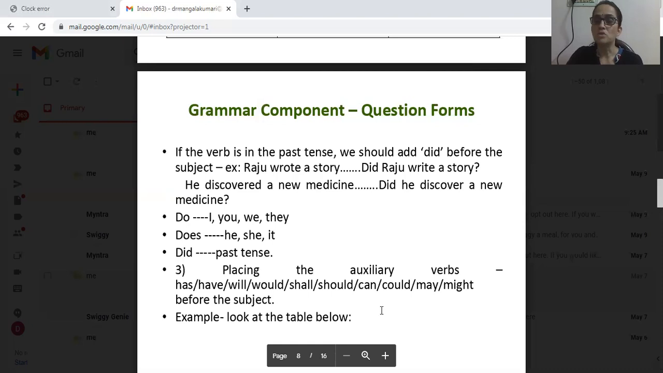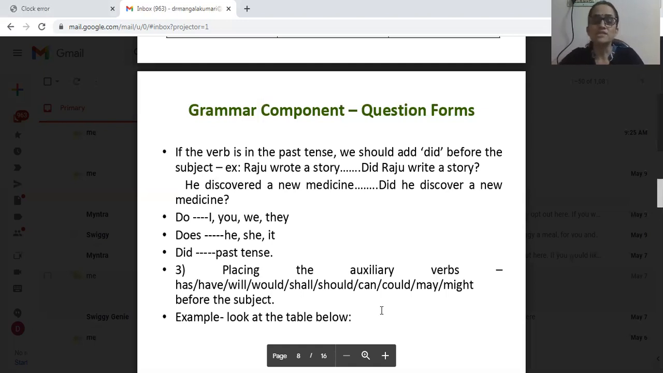Example, Raju wrote a story. Wrote is the past form, so the sentence is in past tense. So how to make it a yes or no question? Invert the order. Put the verb first, then place the subject. So here the verb is wrote. Since it is past tense, did is used, not do or does. So did Raju write a story? Keep the rest as it is. Okay, did Raju write a story becomes a yes or no question.